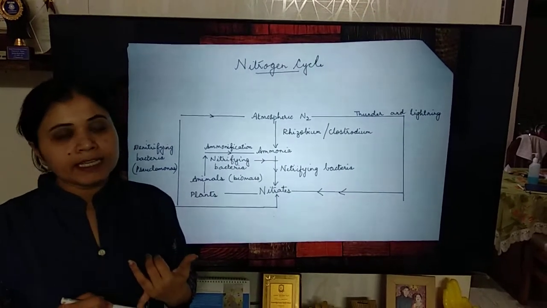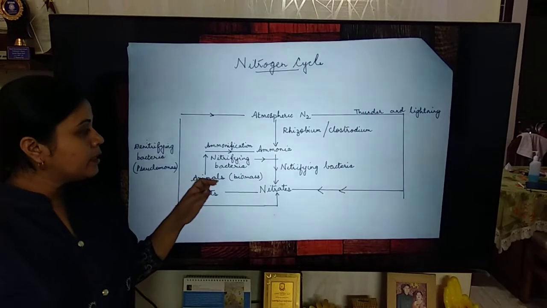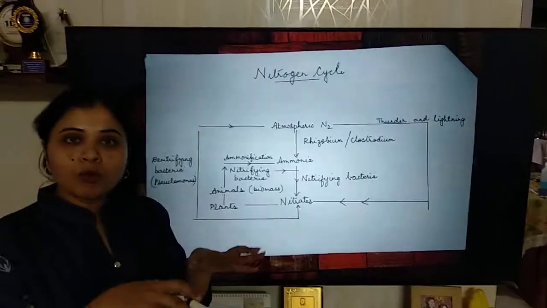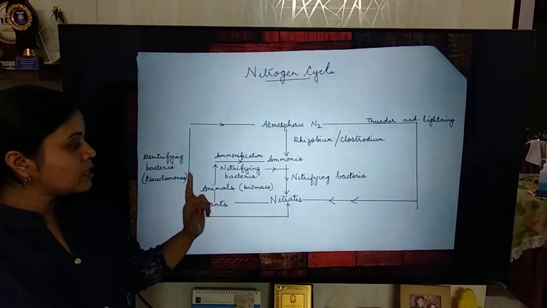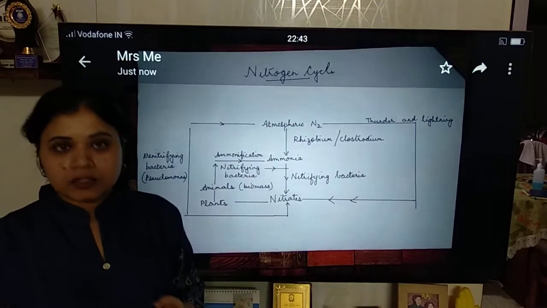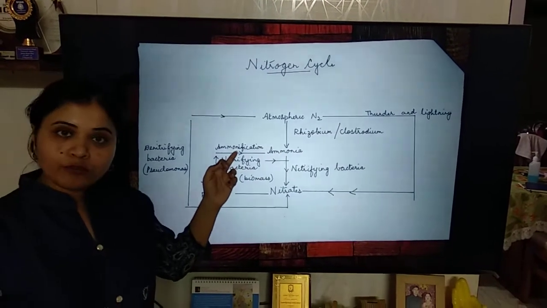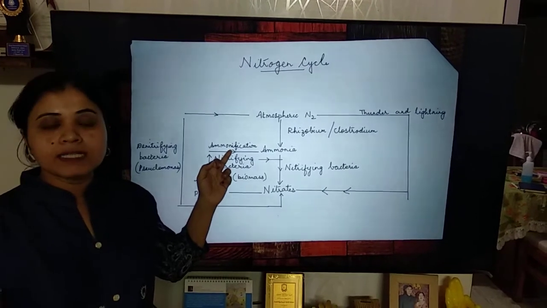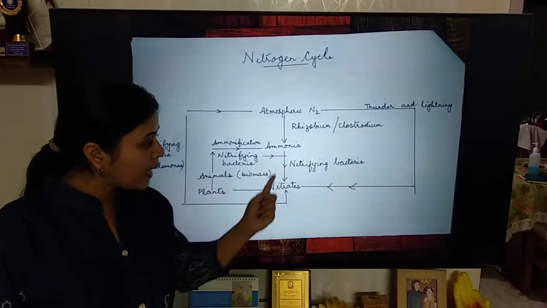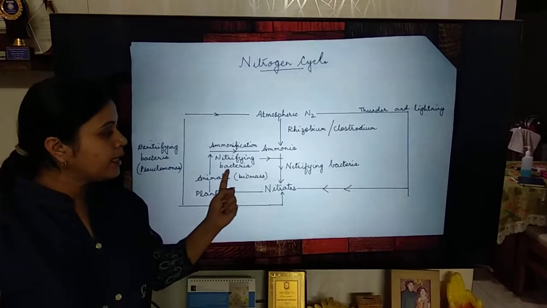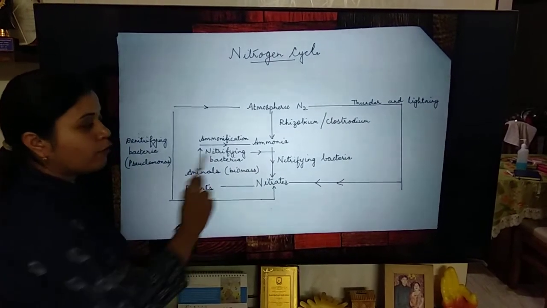Whenever death and decay of the animal takes place, or by the excreta of the animals, ultimately this nitrogen will be getting decomposed or will be deposited on the soil. Once it is deposited, the decaying matter as well as the excreta of the animals is converted into ammonia by the ammonifying bacteria, and this reaction you call the ammonification reaction. Again, ammonia can be converted into nitrates by nitrifying bacteria. You have seen here ammonia getting converted into nitrates by nitrifying bacteria.